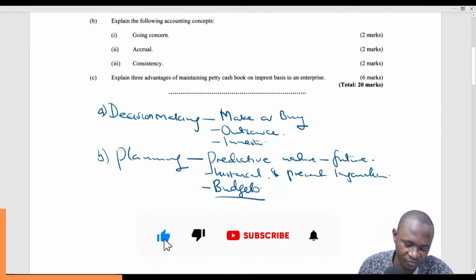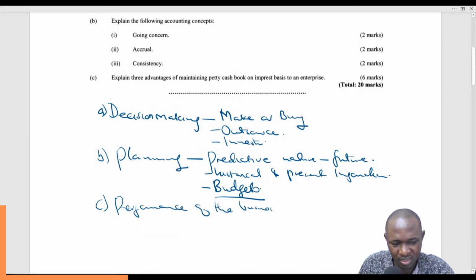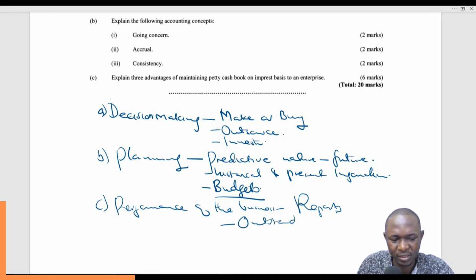Then we also talk of knowing the performance of the business, how the business is performing. And here we are talking about the reports. We normally have periodic reports on the outstanding debts, the outstanding bills. We have profitability.